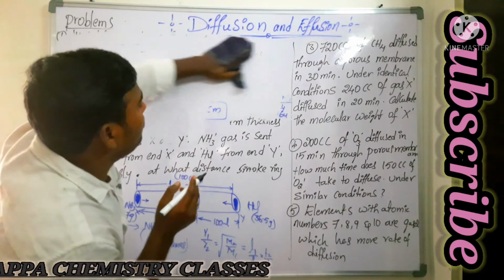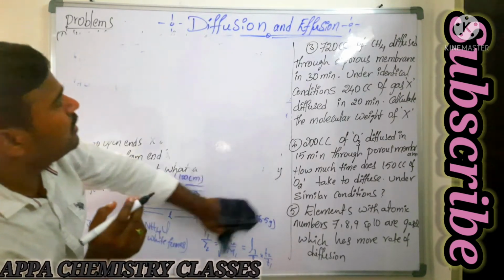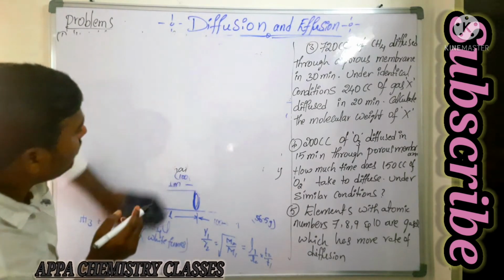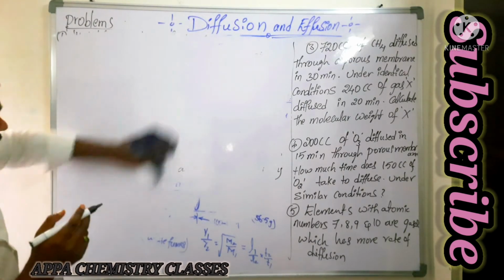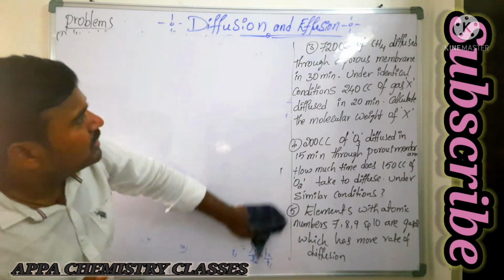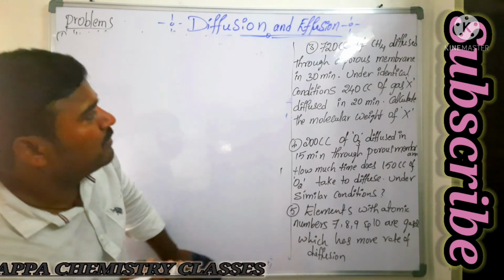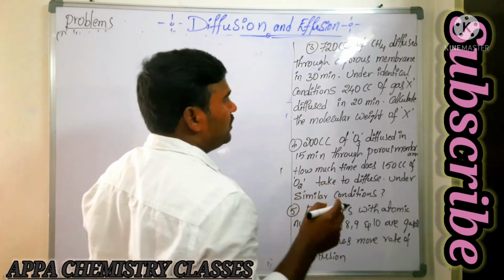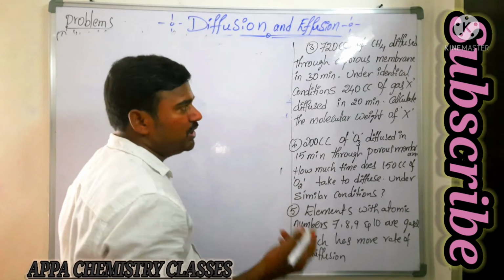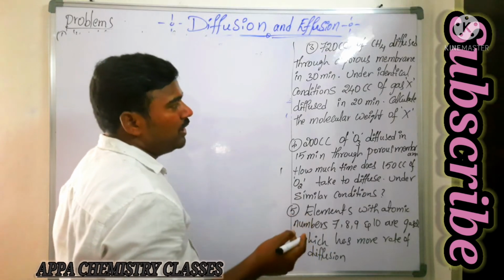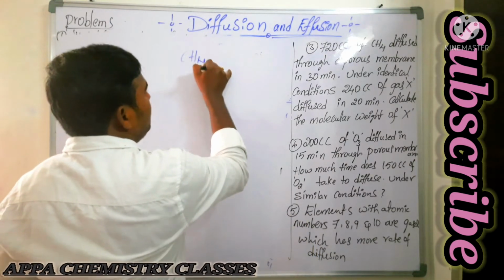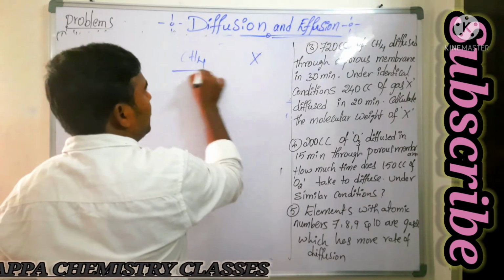Next, the third problem. What is the third problem? They are saying 720 centimeter cube, that is the volume of methane gas given, when it is diffused through a porous membrane in 30 minutes under identical conditions, 240 centimeter cube of a gas X diffused in 20 minutes. Calculate the molecular weight of the unknown gas. There are two gases: one is methane gas, another one is the unknown gas.